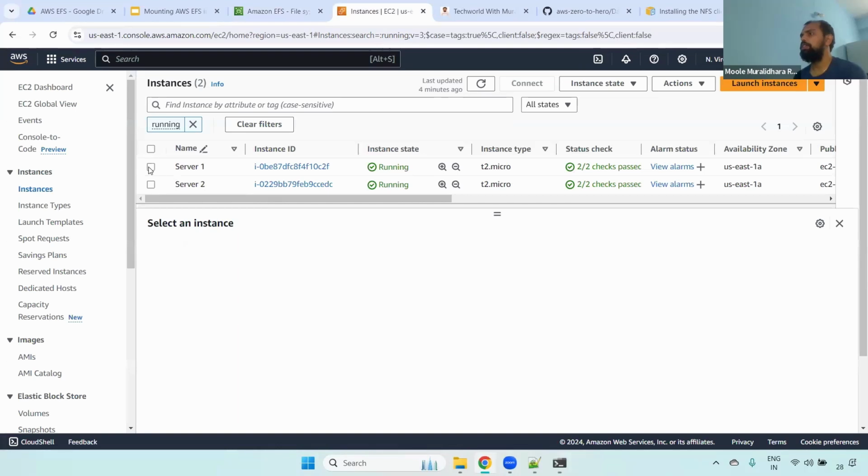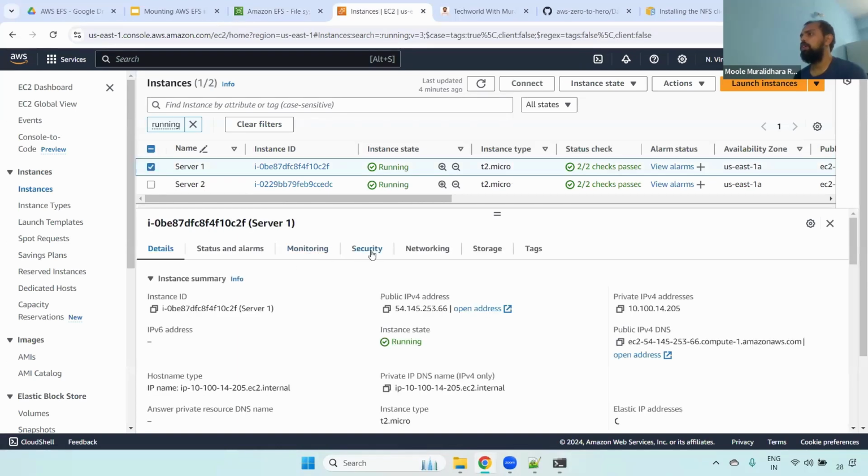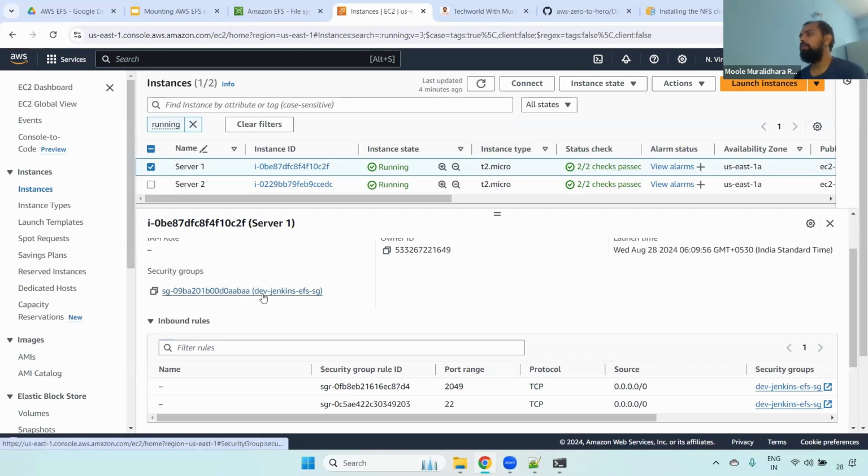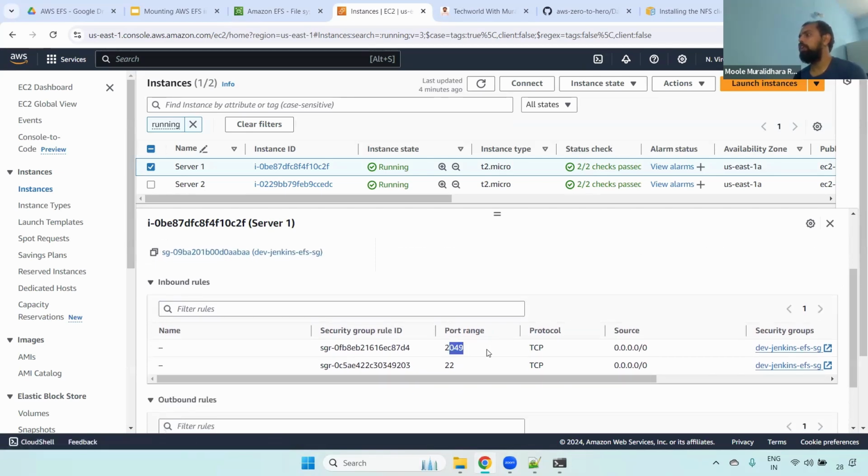for that particular EC2 instance, go to the security group. In this particular security group, if you are not enabling port number 2049, it won't work. Remember, again I'm telling, if you are not using this 2049, it won't work. You have to enable this one. Okay, now it is mounted.